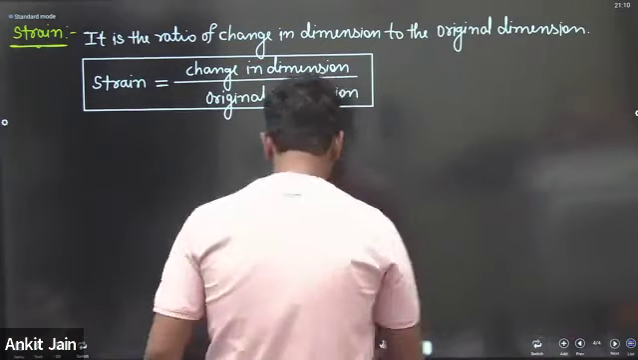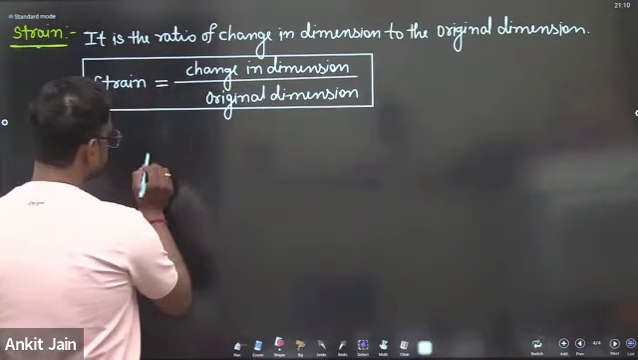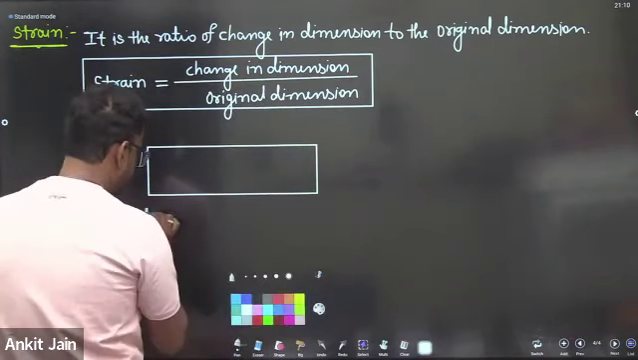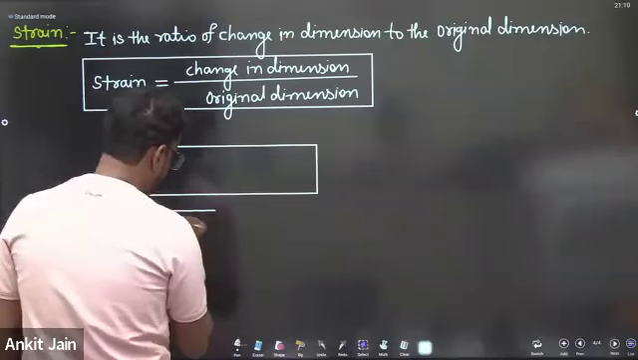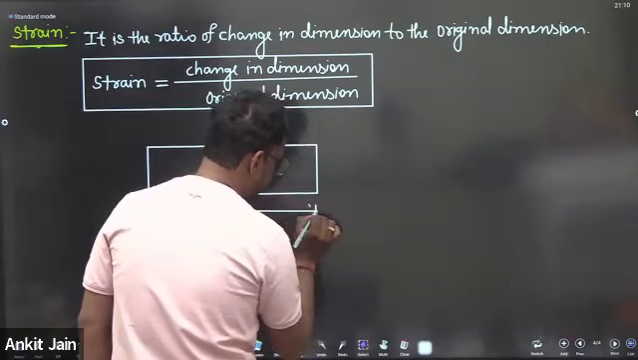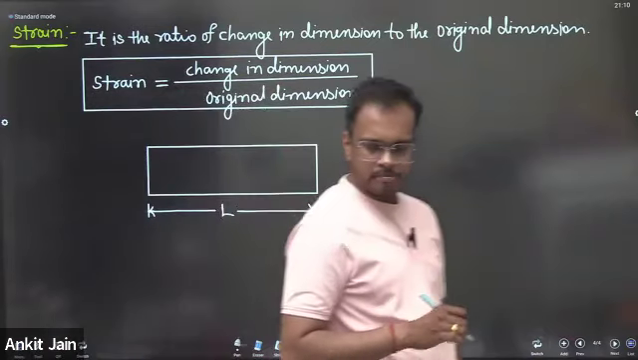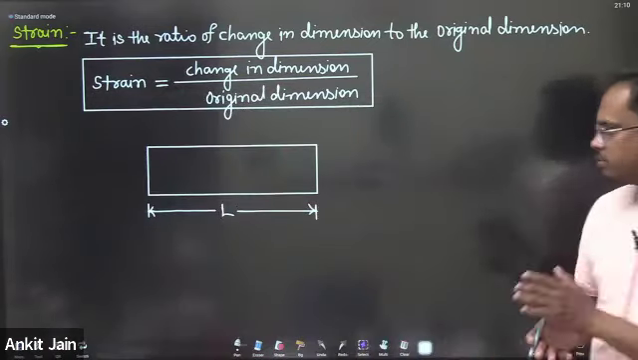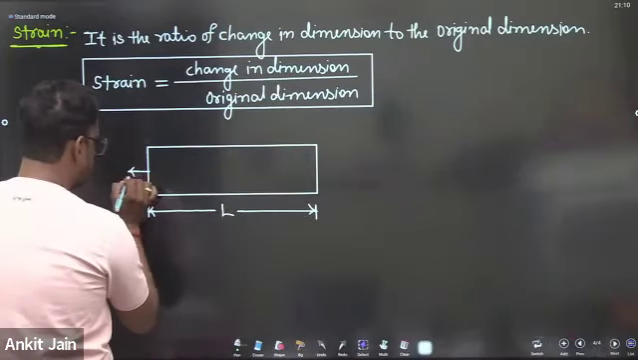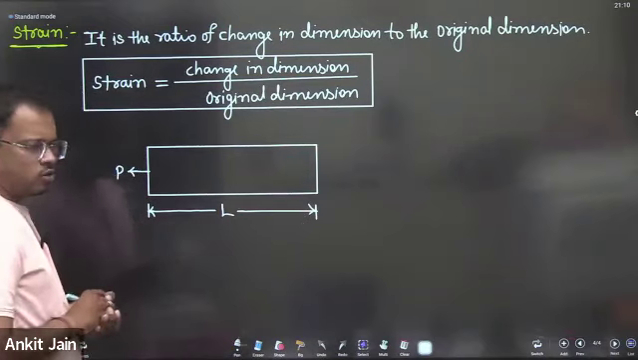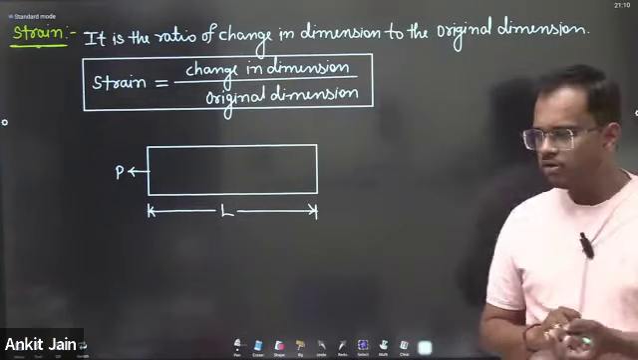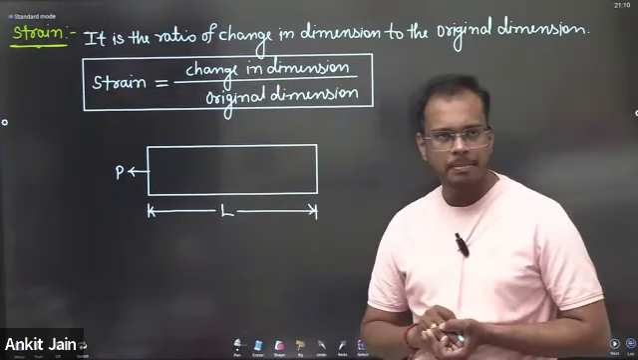Suppose that I am again considering a body here, and the initial length of the body is L. Capital L is the length of the body I am considering. You are applying a force on this particular body. The body will get deformed because in strength of materials we consider the body to be deformable. It is not a rigid body.